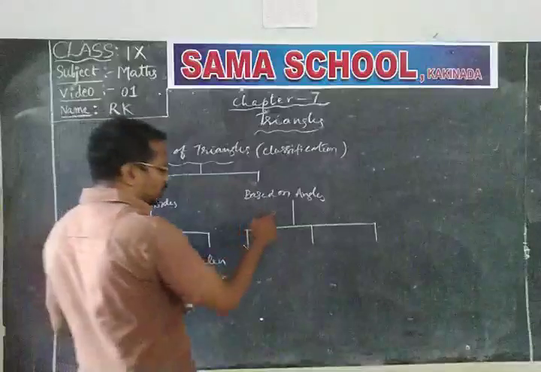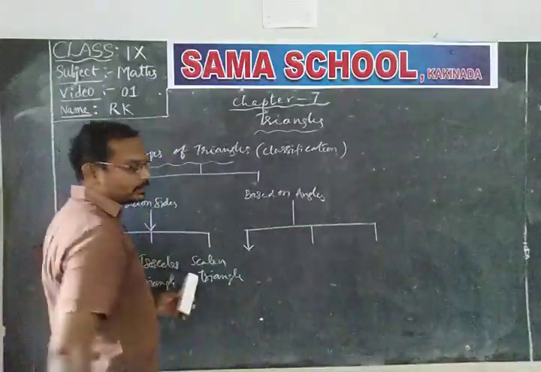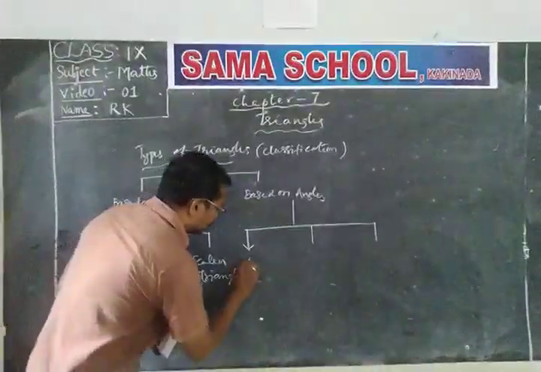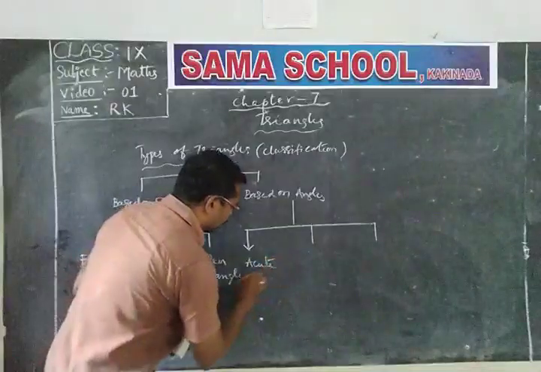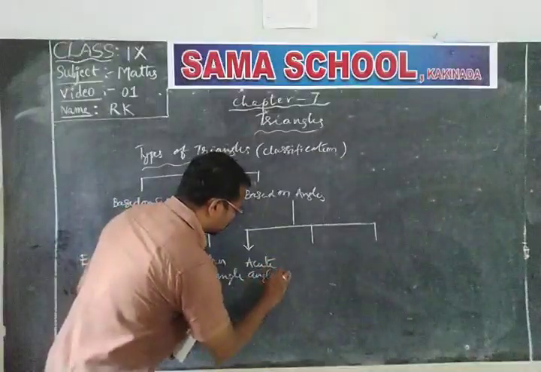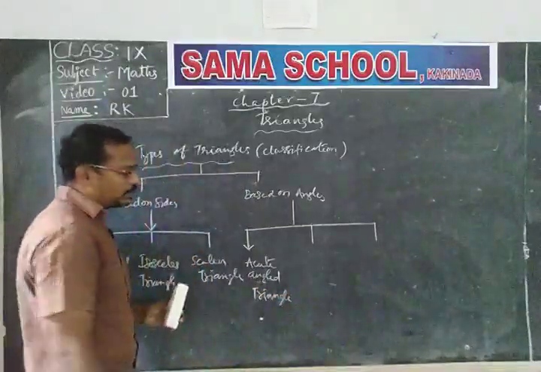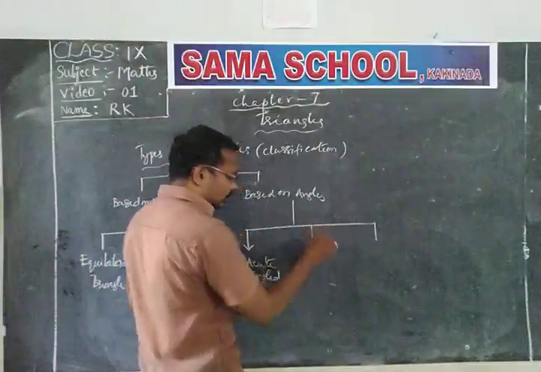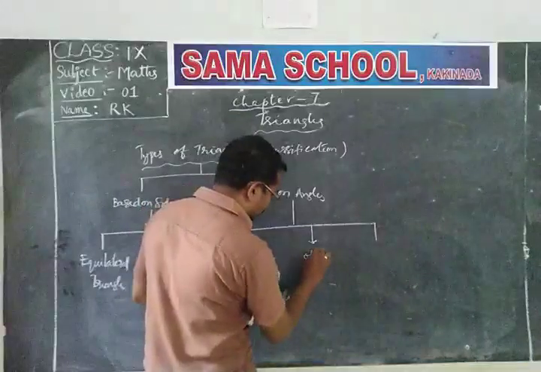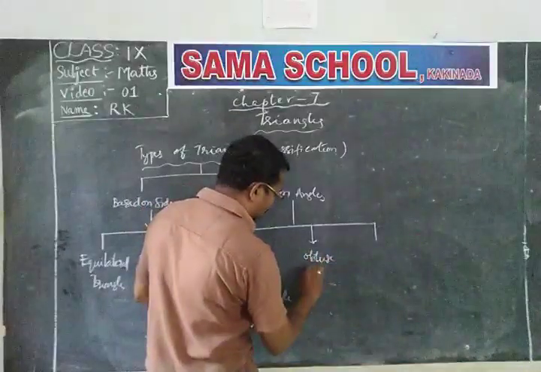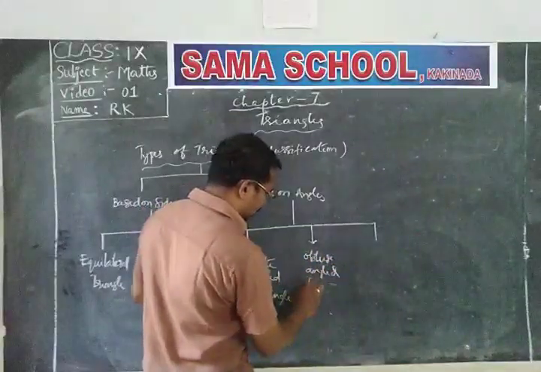Right. So based on angles, the first one is the acute angled triangle. And the second one, obtuse angled triangle.